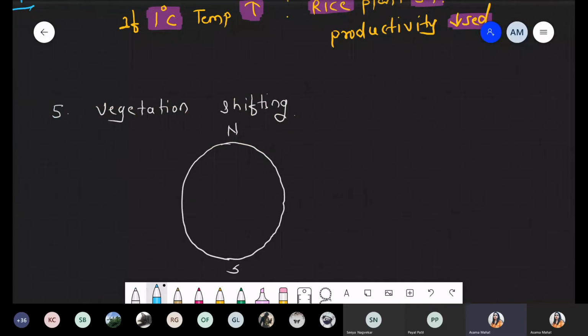At the center there is the equator, so I am writing E for the equator. Above the equator toward the north and south pole there is the tropic zone, tropics and subtropics. Above the tropics there is the temperate zone, and finally the Arctic or the Antarctic.